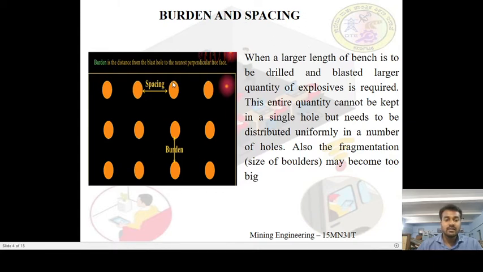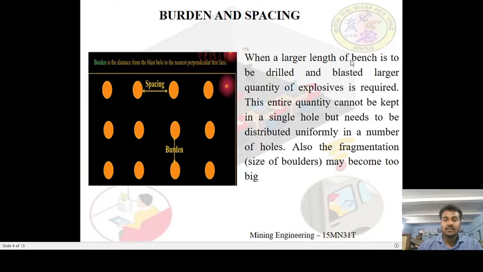Consider this line to be a free face. From this free face, the distance between the free face and the nearest hole is called the burden. And the distance between one hole and the other hole becomes the spacing.